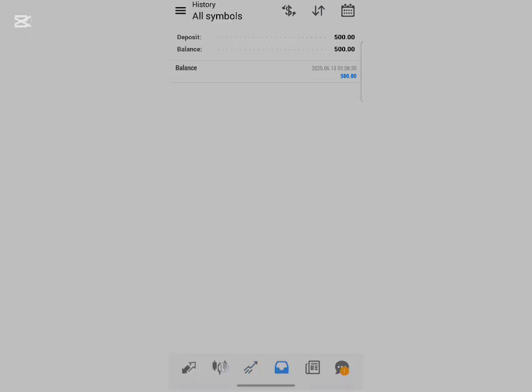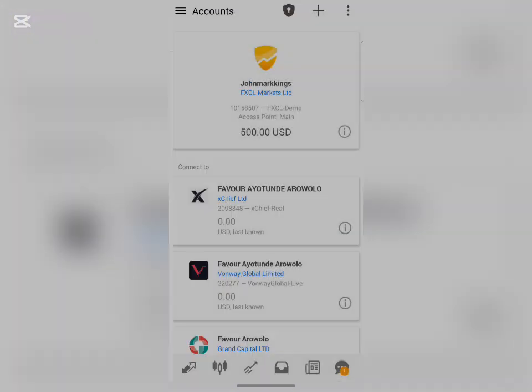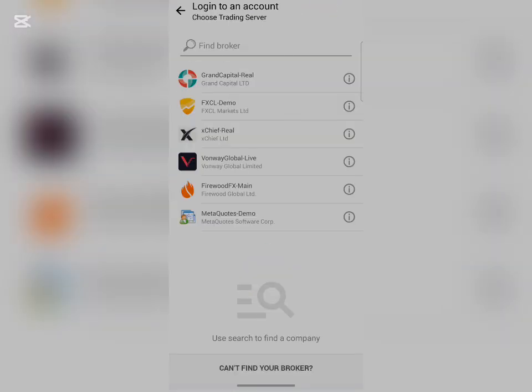So this is me after opening my MT4. This is my MT4 right here. This is all I have to do. Just click on this menu button showing right here, and after clicking on it, you click on manage account, and you click on this plus button right here at the top. Click on the plus button, and you click on log into an existing account, and right here you have to find the broker name, which is also the server name that I told you the other time.